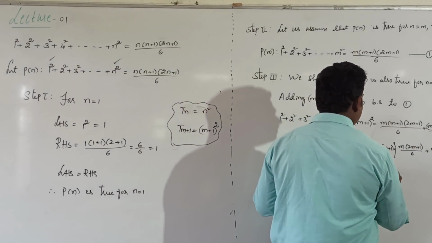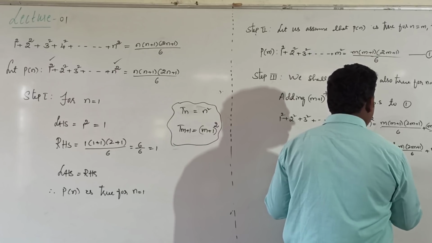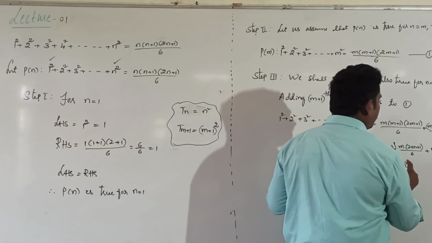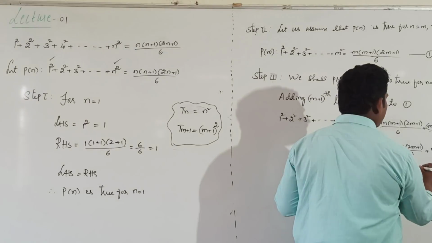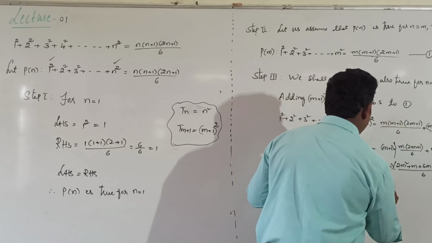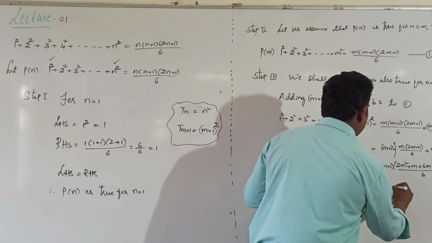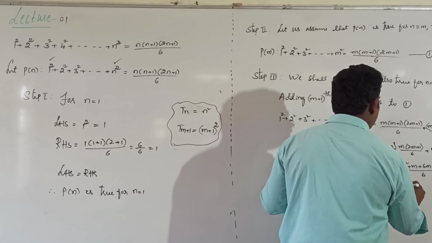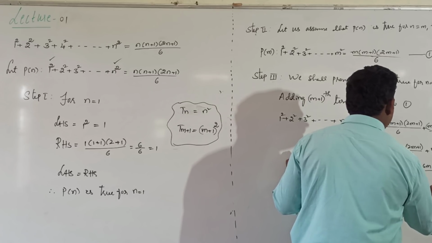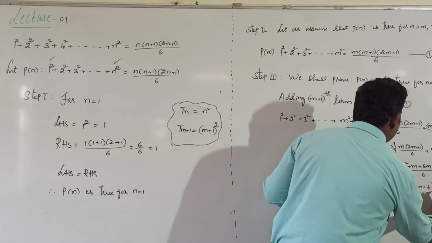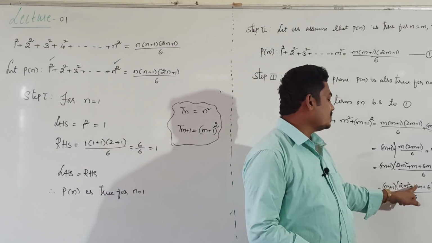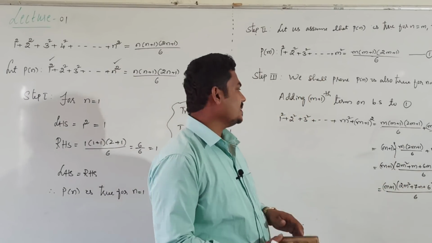After that, taking LCM, m plus 1 into, taking LCM, it becomes 2m square, usual multiplication, plus m plus 6m plus 6, whole thing divided by 6. After that, m plus 1 into 2m square plus 7m plus 6, whole thing divided by 6. Now factorize this quadratic expression, 2m square plus 7m plus 6.